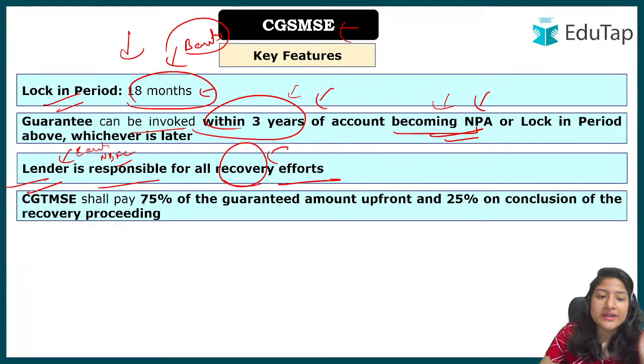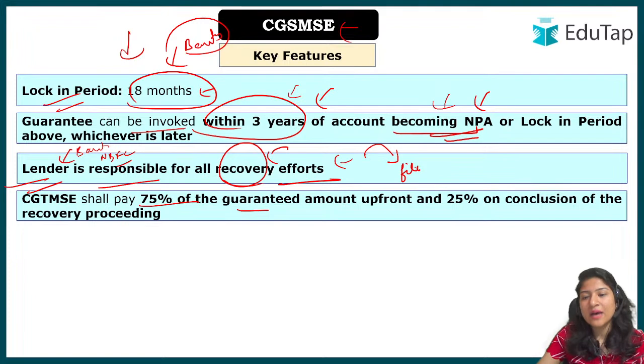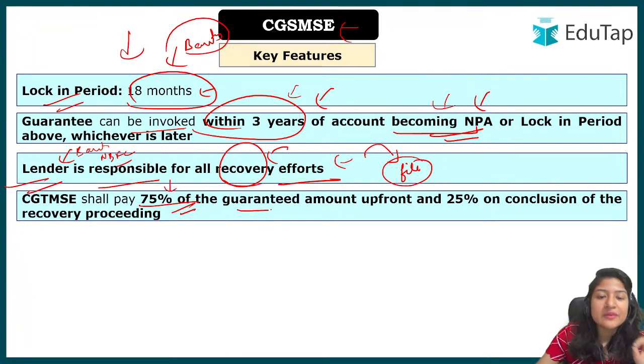Then this particular trust shall pay 75%. Now what happens? The bank has made the efforts, but it's not like the bank will go to the government and say we have made the efforts but still it cannot be done, now pay us the money. There is a proper legal procedure that goes on. Once the bank files for the legal proceeding, just after that the trust will provide 75% of the guaranteed amount.